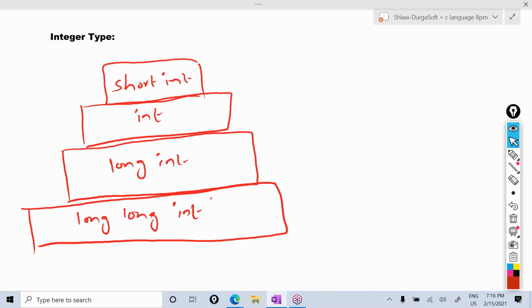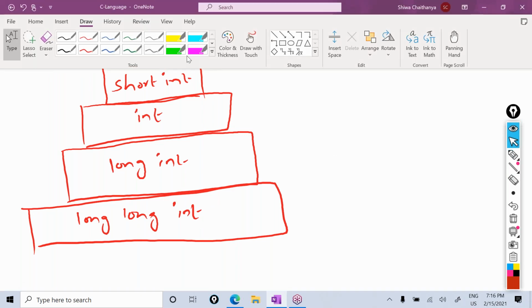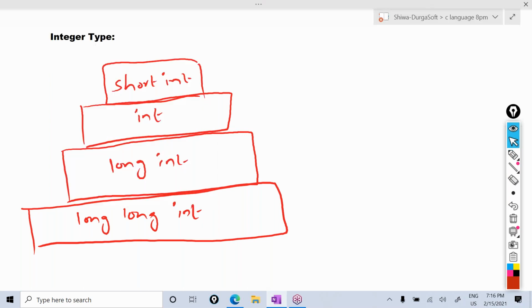For the short int, how much memory will be allocated? 1 byte memory will be allocated. If you declare a variable as short int, 1 byte memory will be allocated. Sorry, in my system, 2 bytes memory will be allocated. It may vary from compiler to compiler and from operating system to operating system. In my system, for the short int, 2 bytes memory will be allocated.